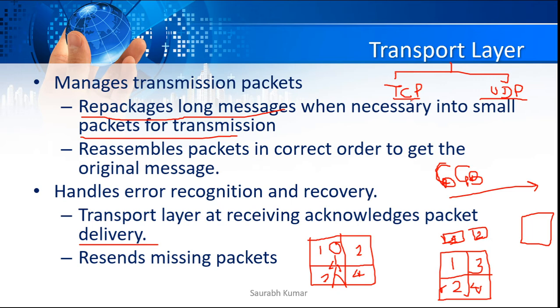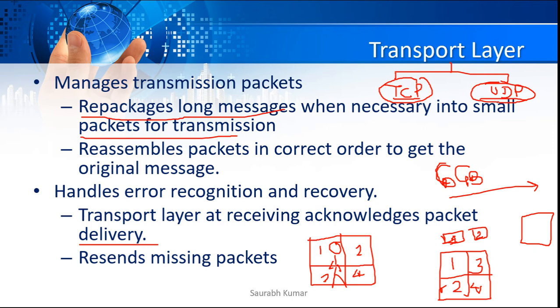TCP makes reliable communication, it is a connection-oriented protocol, whereas UDP is connectionless and unreliable. But UDP is faster, and TCP is a bit slower, depending on the type of data. I will make a separate video on the major differences between TCP and UDP.